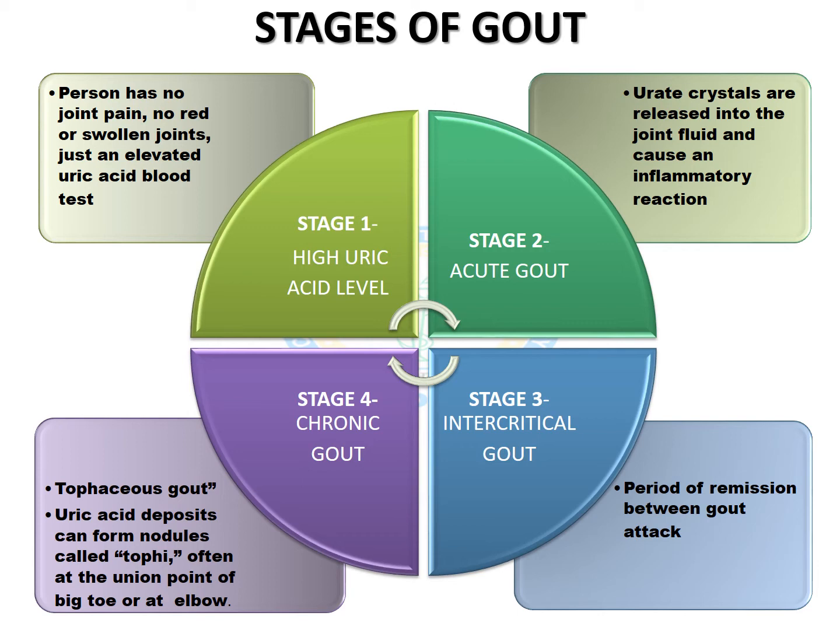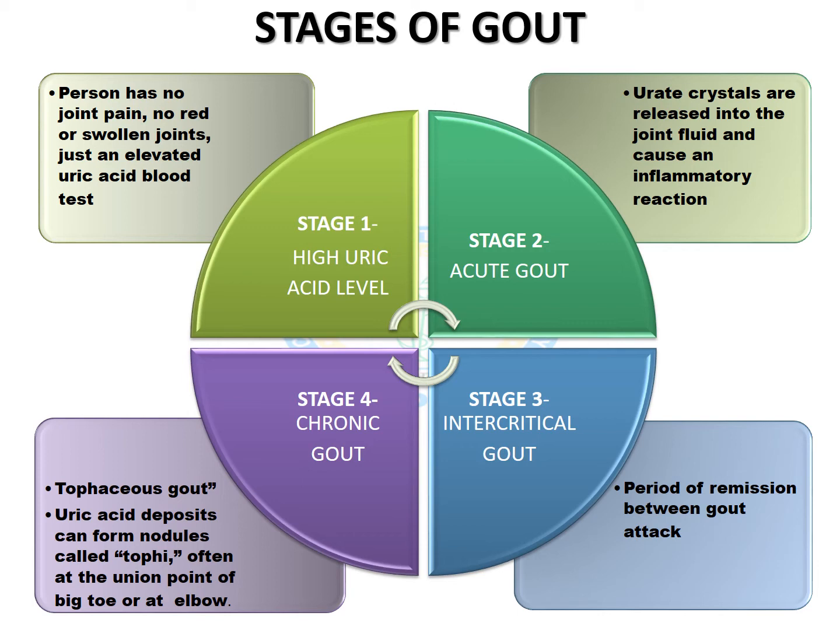Then comes the progression to stage 3, that is intercritical gout. This stage is basically the period of remission between gout attacks. First an acute gout attack happens, then stage 3 starts, and then again acute pain starts. So the phase between repetitive acute pain episodes is stage 3, which is called intercritical gout.